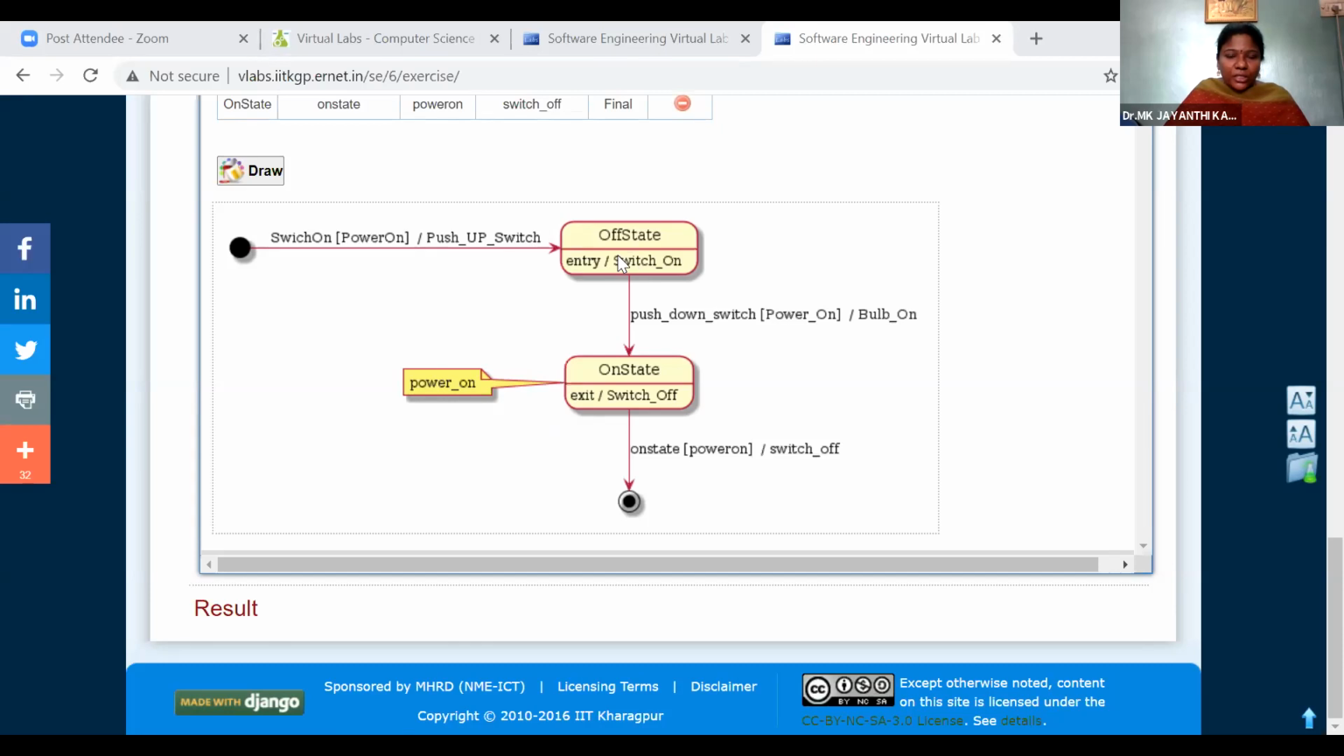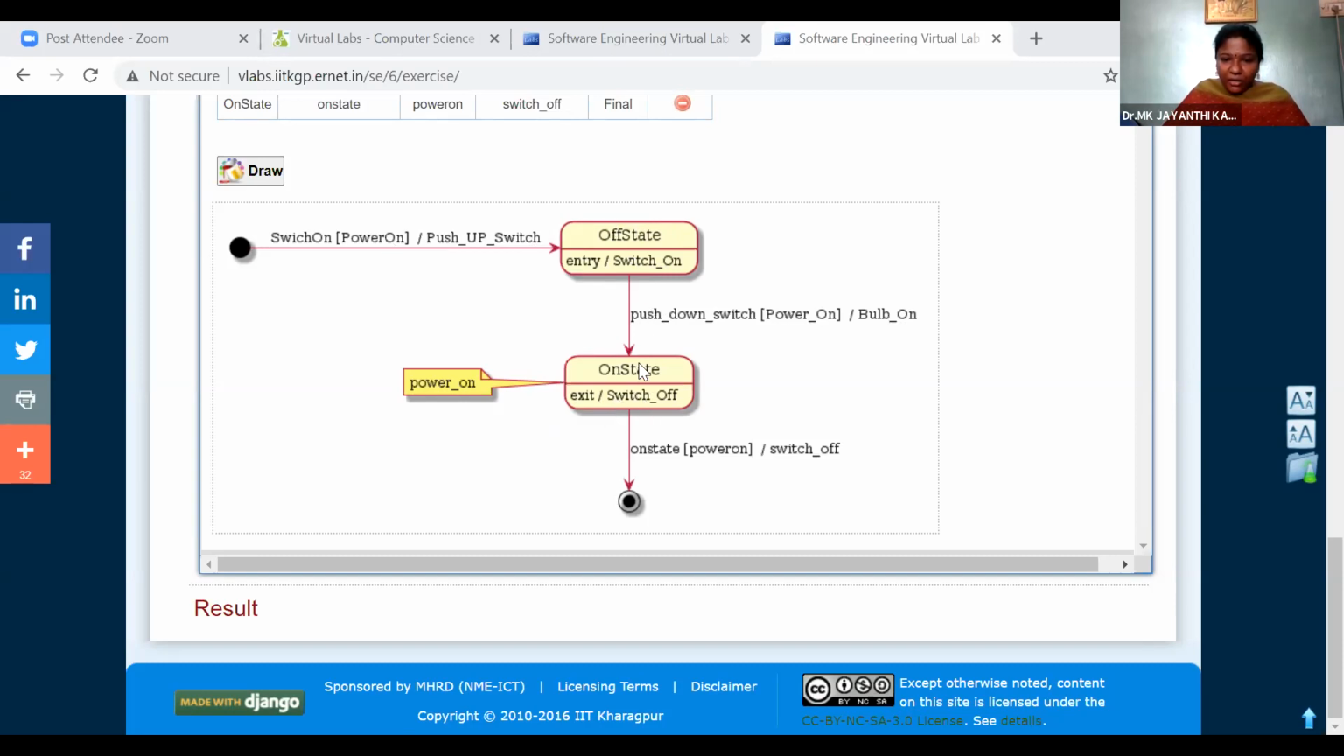Push up the switch. Then it will go from off state to on. We are entering into this room. We are switching on the switch. Then push down the switch button. We are pushing down the switch button. So the power is on and the bulb will become on. So we are in the on state now. Initially we are in starting state, off state, then on state.